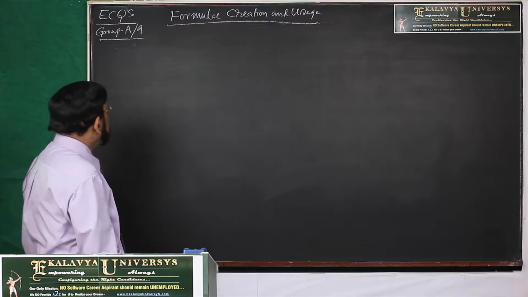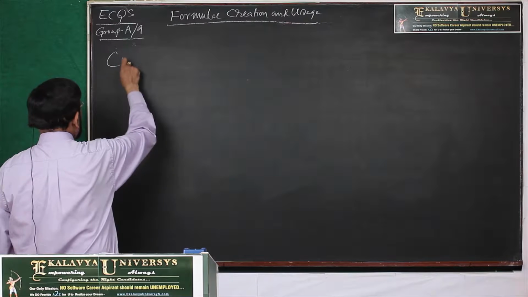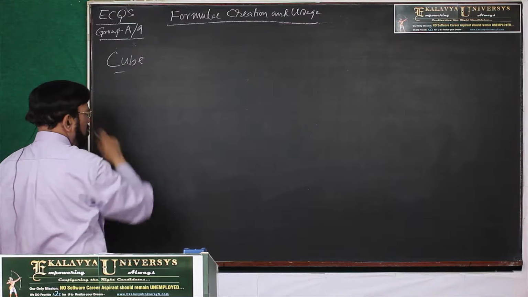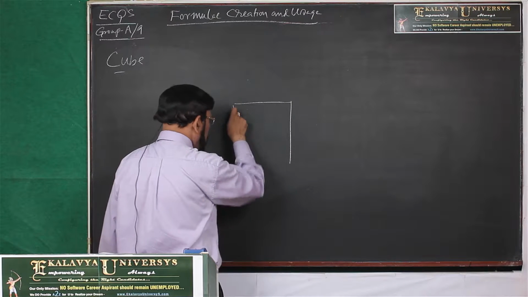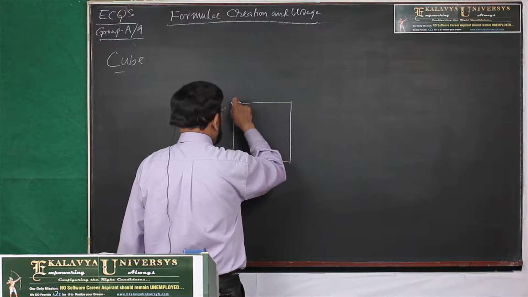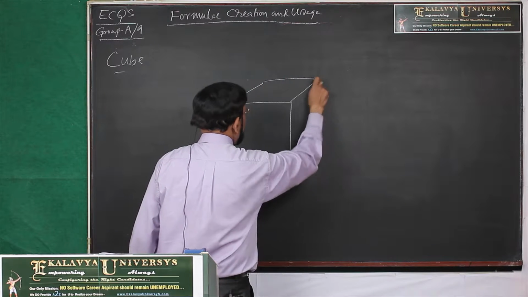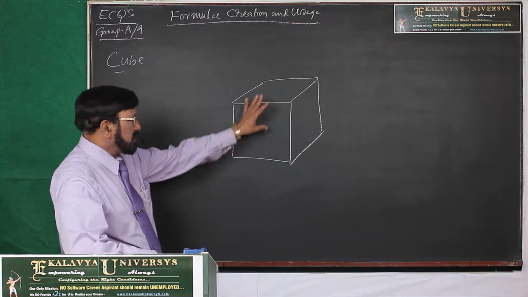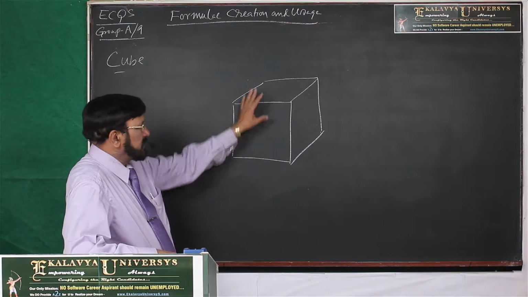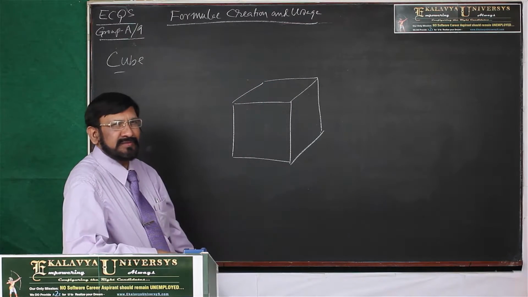Now secondly, we consider the cube. Cube means, you know that it is formed with 6 squares like this. Each is an equal square. It has 6 squares.